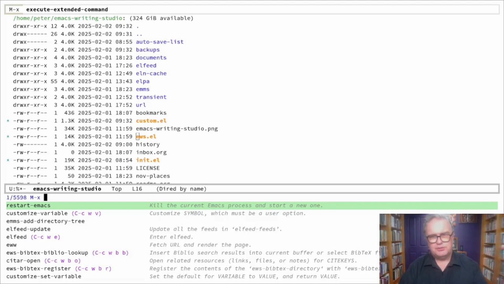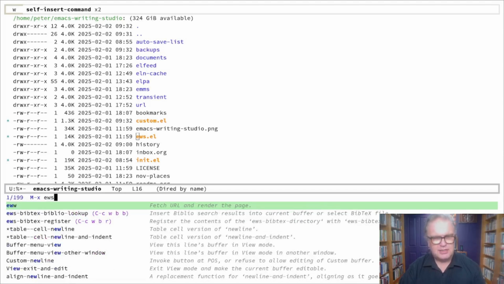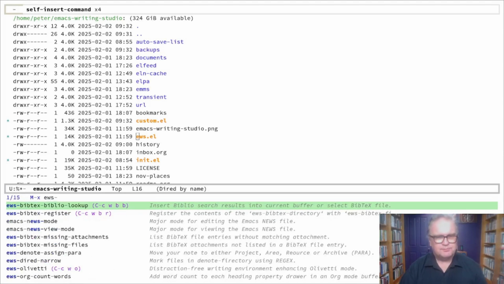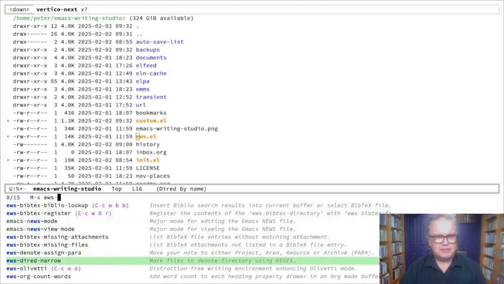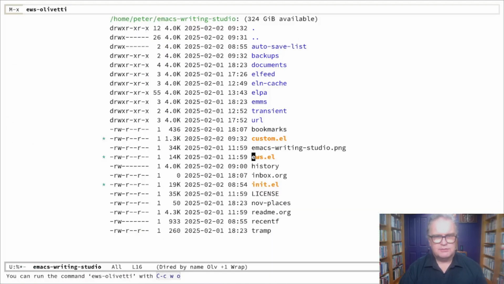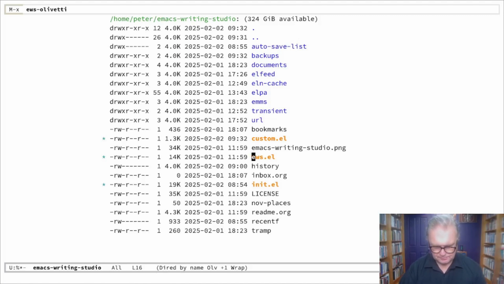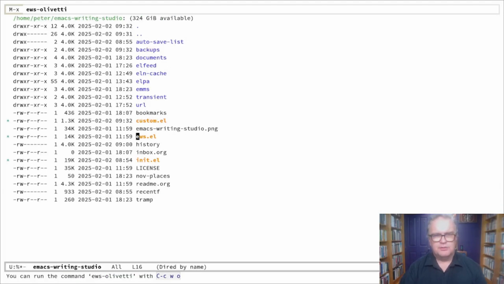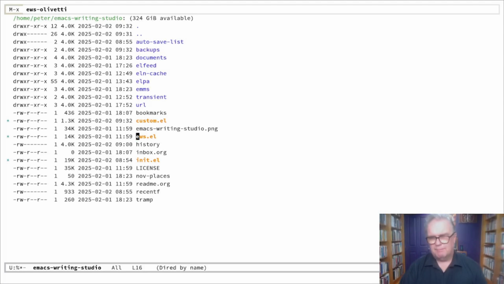Emacs Writing Studio uses the Vertico auto-completion. So what that means is that it's a very quick way to get to things that you need to find. So let's say you want to use a function from the ews.el file. They all start with ews dash. And now you see that this list is shortened to only 15 functions, and now you can choose your function, for example, ews Olivetti, which changes the screen to remove distractions. If I run this function again, we go back to where it was. So that's one way of issuing commands.